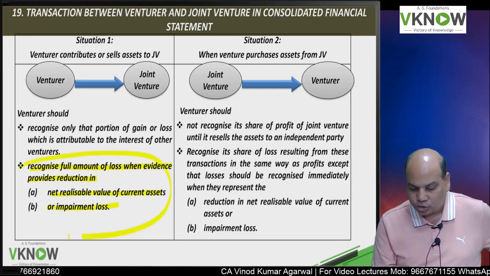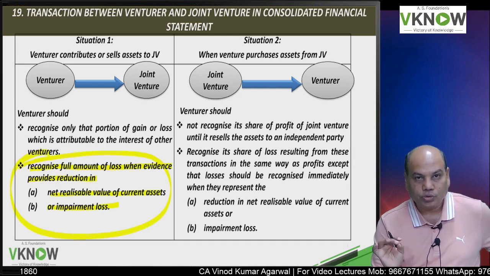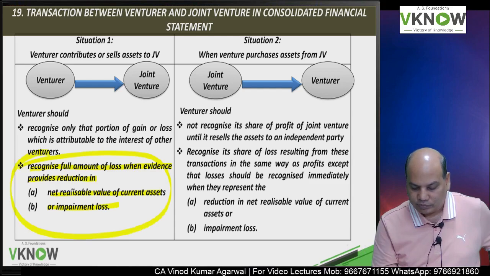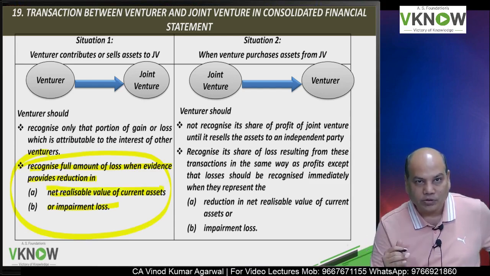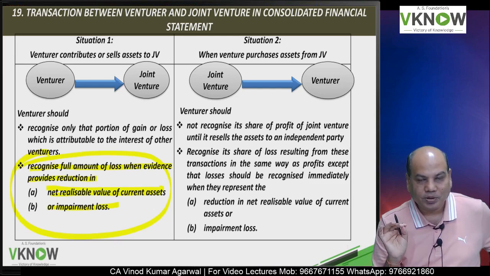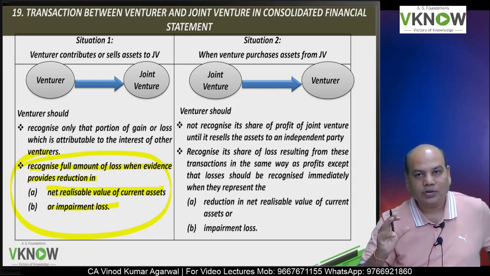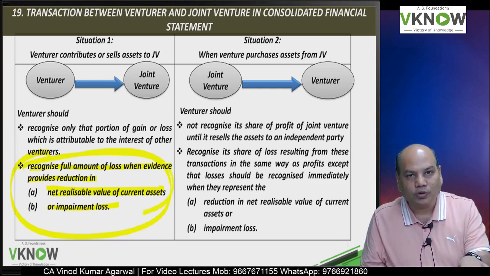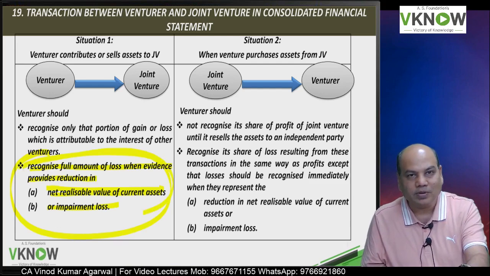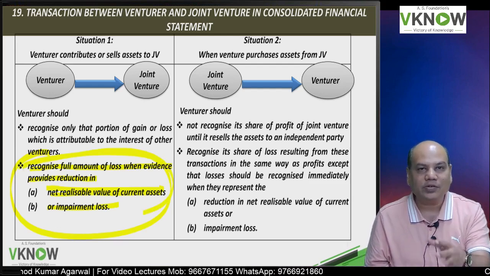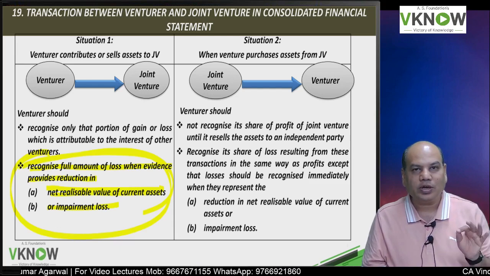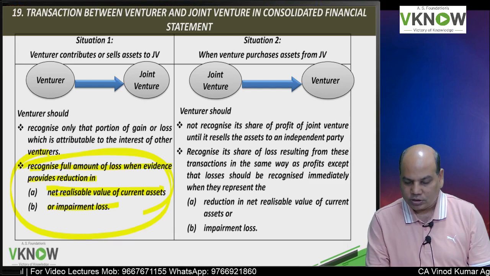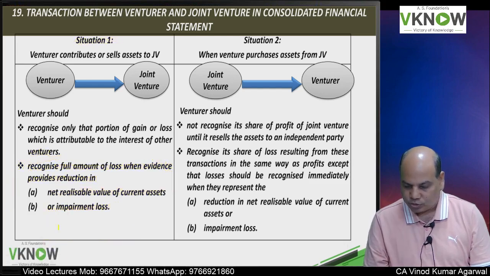If the loss is due to reduction in NRV in case of inventory, or if the loss is due to impairment loss in case of asset, PPE, intangible asset, then we can recognize the full loss. But if the loss is not due to fall in NRV, not due to impairment loss, then you will not recognize your share of loss. You will only recognize the share of loss of the other venturer. This is situation 1. Same situation here also.